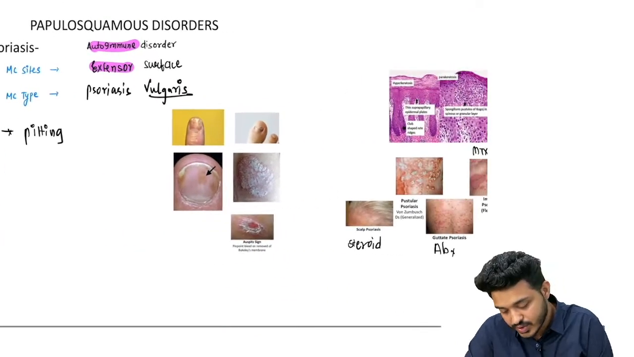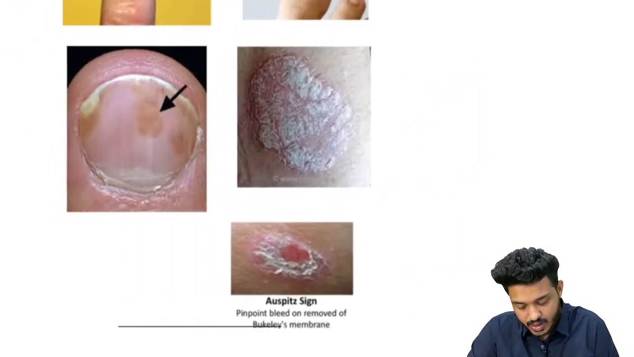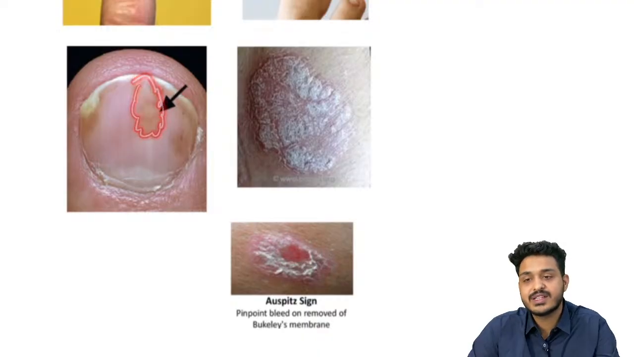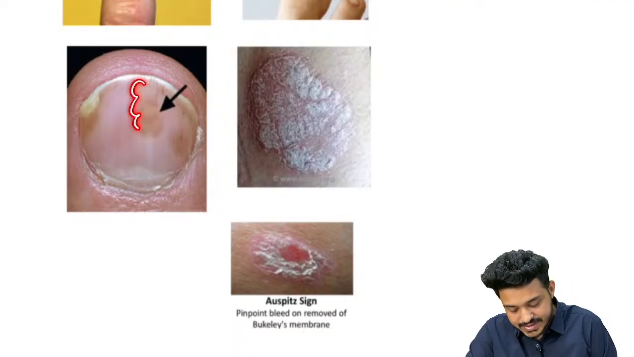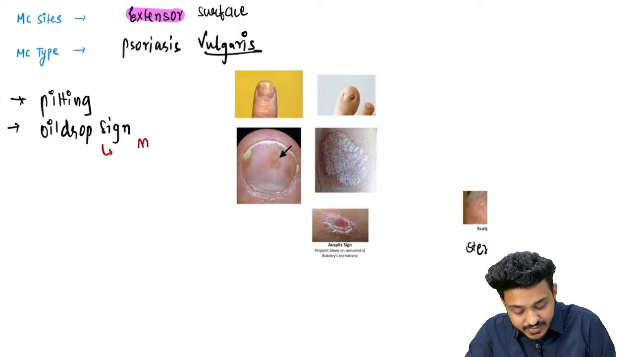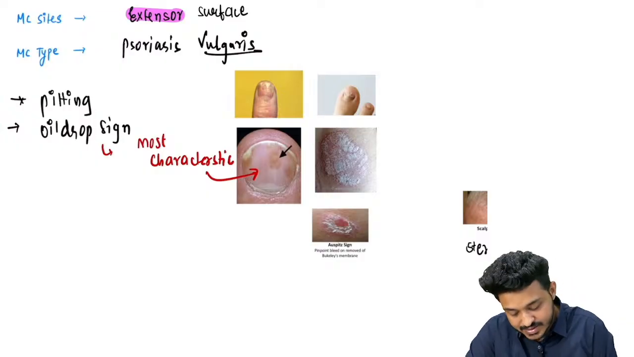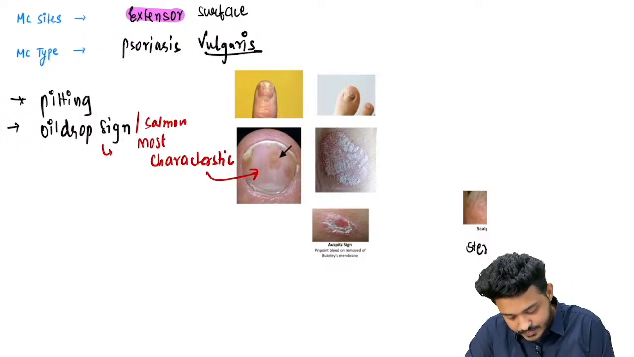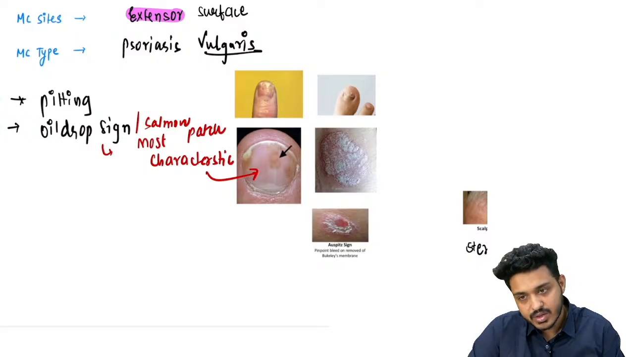Another important finding is going to be what? O for oil drop sign is going to be there. What sign will be there? Oil drop sign. Very important. Two times it has been asked in the FMGE NEET PG examination. Two times the same image they have given you, right? This sign is known as oil drop sign. It is the most characteristic lesion. If they ask you most common lesion, the answer will be what? Pitting. If they ask you most characteristic lesion, this is known as oil drop sign. This is also sometimes written as salmon patch. Isi ko hum log kya bolte hain beta? Salmon patch. So this is the most characteristic lesion of psoriasis, right?